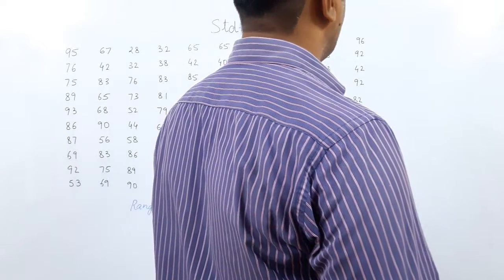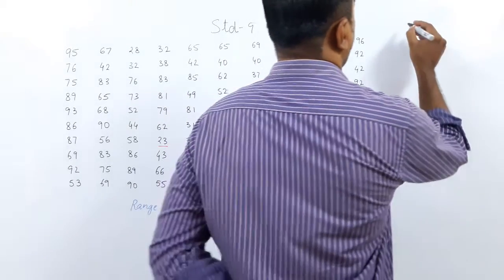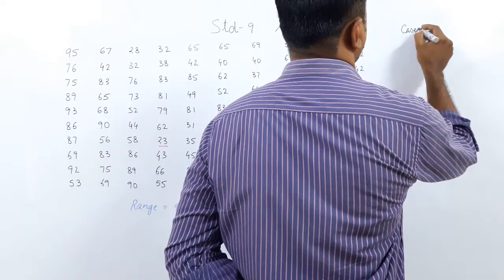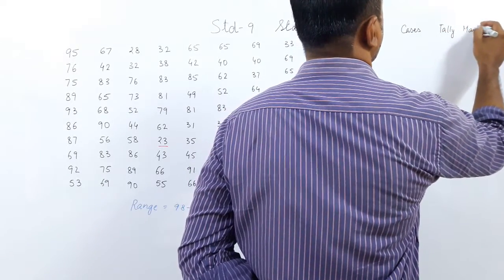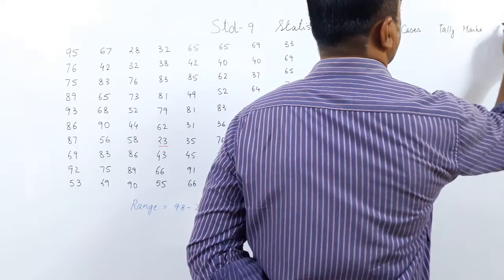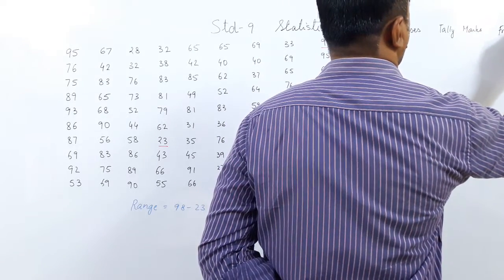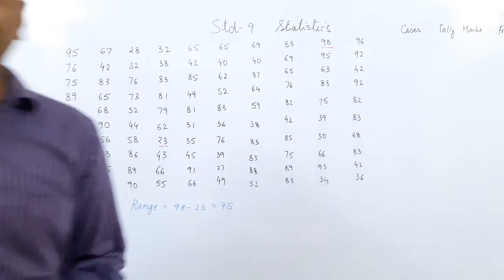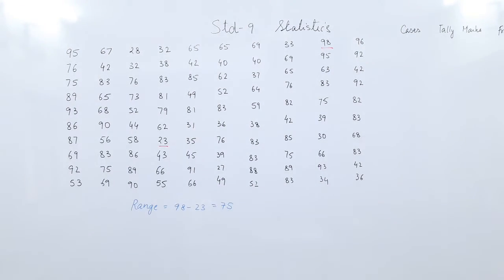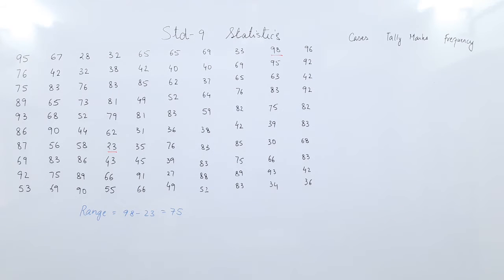How is the frequency table made? You have to write the number of cases, then the tally marks, or no tally marks needed, and the frequency. Now what does frequency mean? Frequency means how many times an event occurs. So how many times an event occurs is called the frequency of the event.